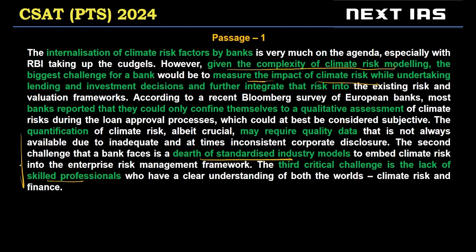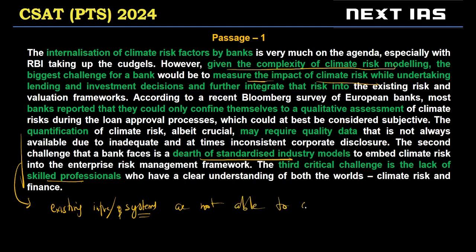So this tells us that existing systems are not able to calculate climate risk, right?